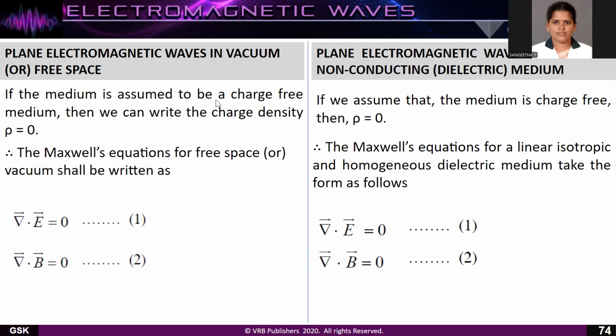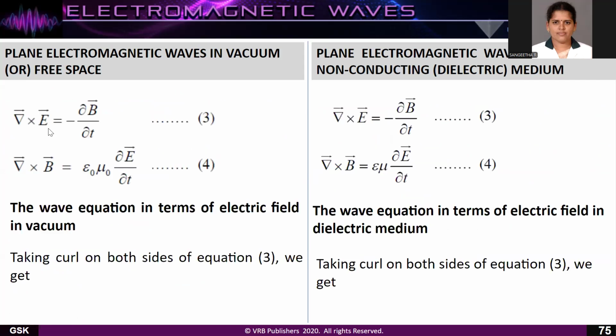So if the medium is assumed to be charge-free, then we can write that the charge density rho is 0. Similarly, here also the medium is charge-free, so rho is equal to 0. First, Maxwell's equations for free space: del dot E is equal to 0, del dot B is equal to 0, del cross E is equal to minus dou B by dou t, and del cross H is equal to epsilon naught mu naught dou E by dou t. Similarly, in a non-conducting medium, wherever there is epsilon naught mu naught, it should be replaced by epsilon mu. So this is the wave equation in terms of electric field, and this one is in terms of magnetic field.